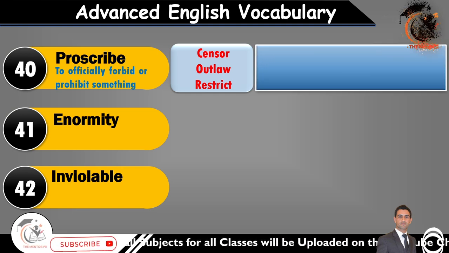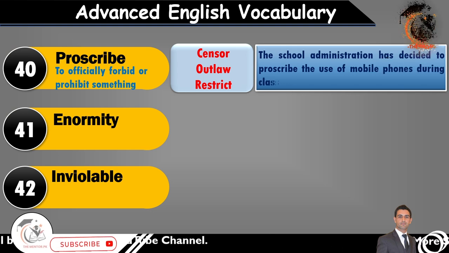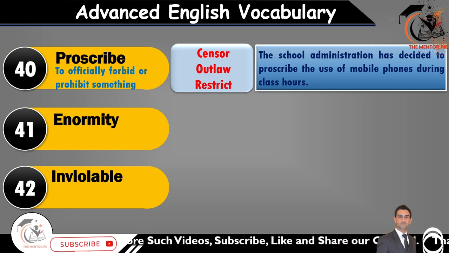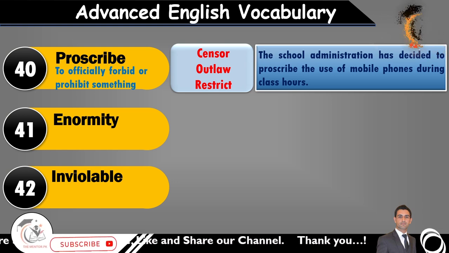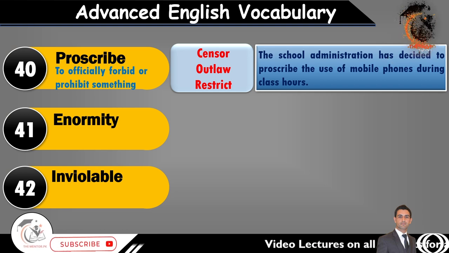And its sentence is, the school administration has decided to proscribe the use of mobile phone during school class hours. Now, the school administration is the official authority in that school, and that is decided to proscribe, to forbid, to restrict the use of mobile phone during class hours. So whenever we are talking about prohibition of something, but that through official channel, so we use the word proscribe.